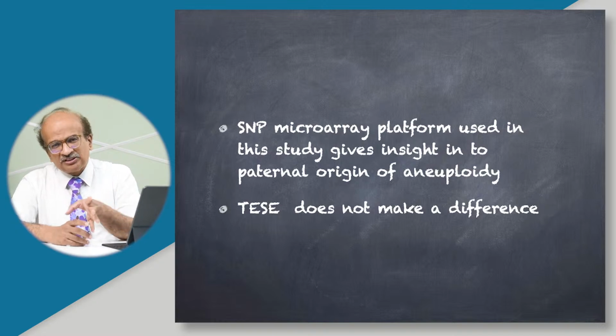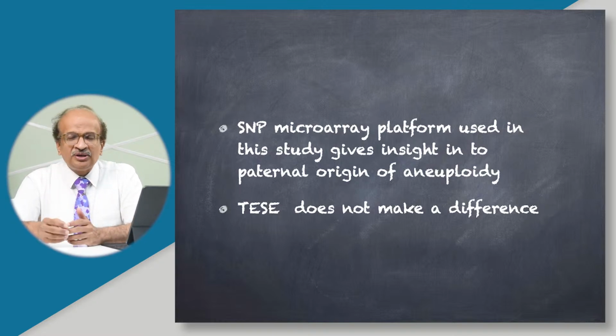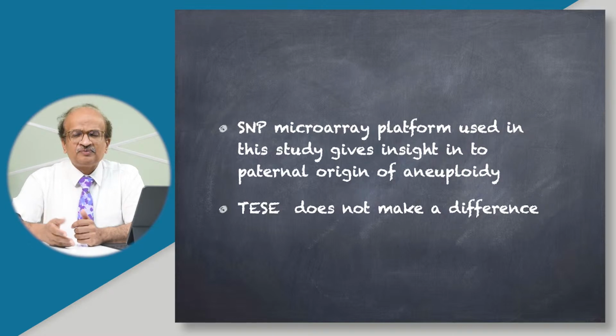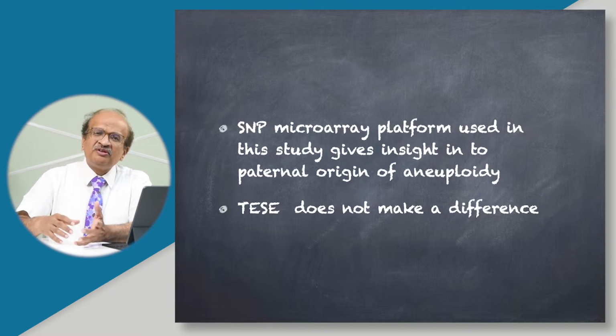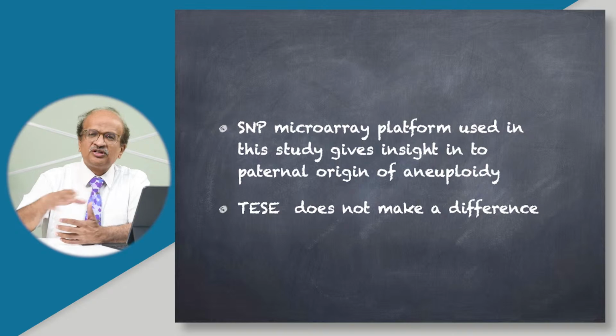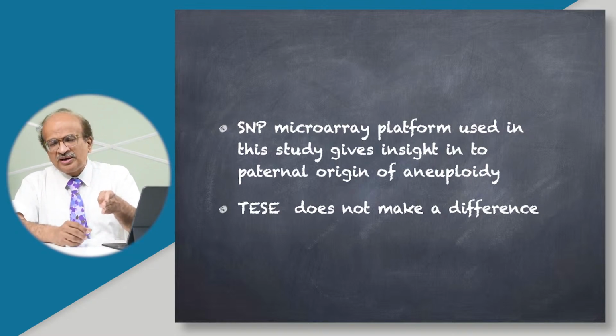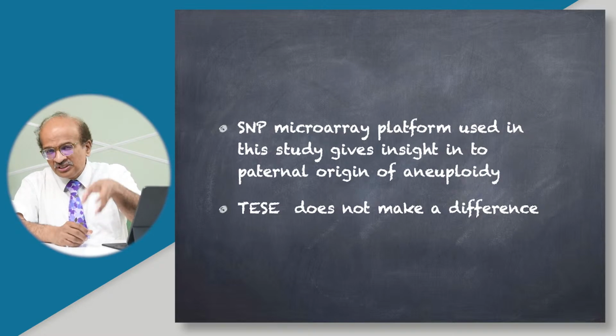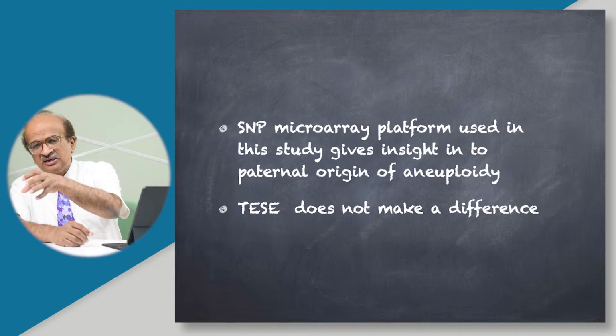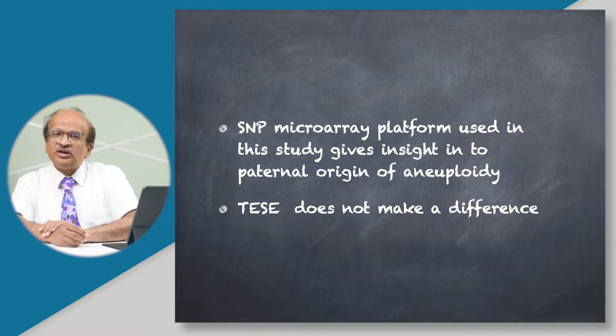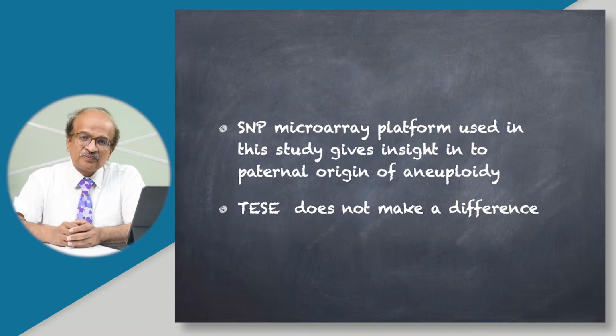So I think the take home message from this is, we dwell into doing SDF levels, DNA fragmentations, or if the DNA fragmentation is high, we go for TESAs and so on. We keep on intervening, and advising the couples that this could be the reason of paternal origin of aneuploidic embryos. Probably that is not there. I think what we need to counsel the client is that having a euploid embryo is a random chance. And are you willing to take that random chance with us?